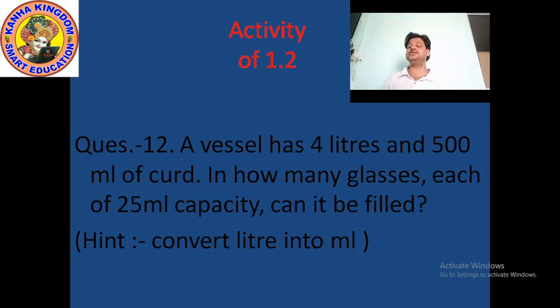Okay, 1 liter equals 1000 milliliter, and here how many liters? 4 liter. It means you multiply 4 by 1000, it becomes 4000 milliliter. Okay, and how much is in the vessel? 4 liter 500 milliliter means 4000 milliliter plus 500 milliliter, it becomes 4500 milliliter of curd. How much curd? 4500 milliliter. Okay, and what is the capacity of one glass? 25 milliliter.